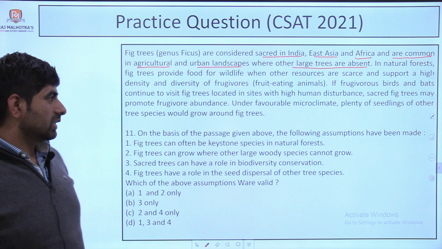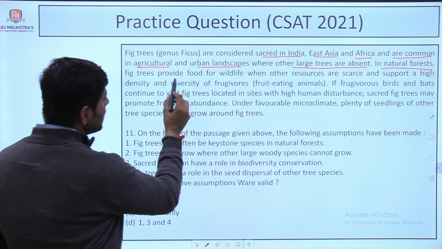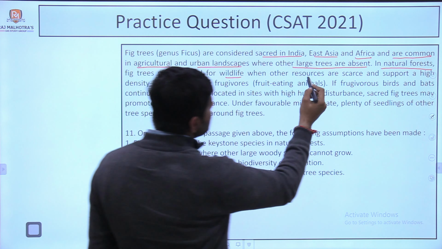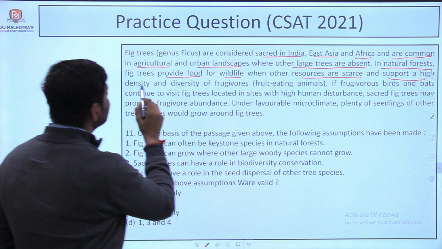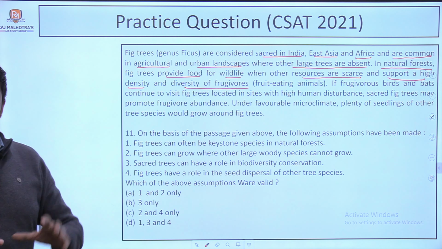In natural forest, so we are talking about the natural forest here, fig trees provide food for wildlife when other resources are scarce, and support a high density and diversity of frugivorous, fruit eating animals.